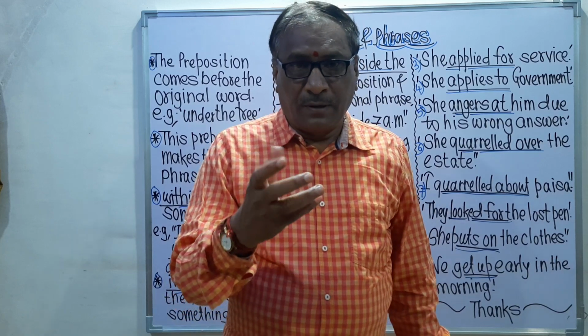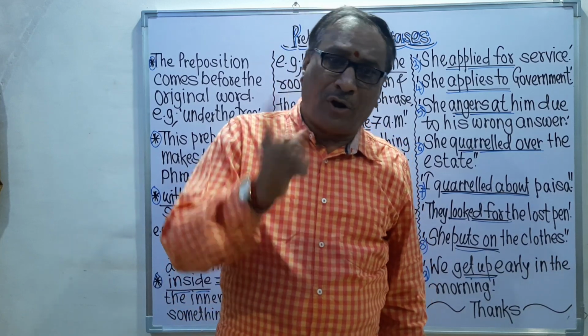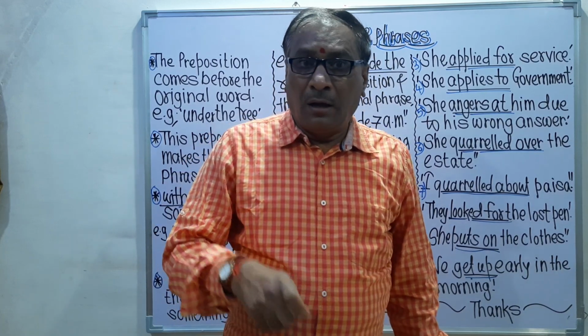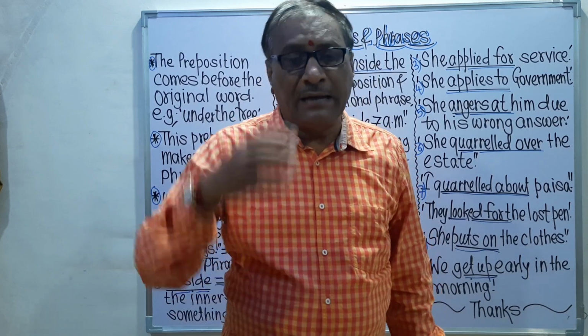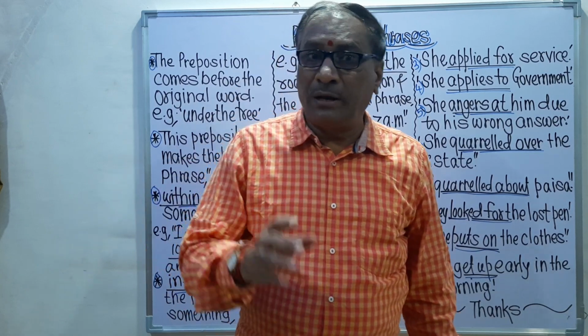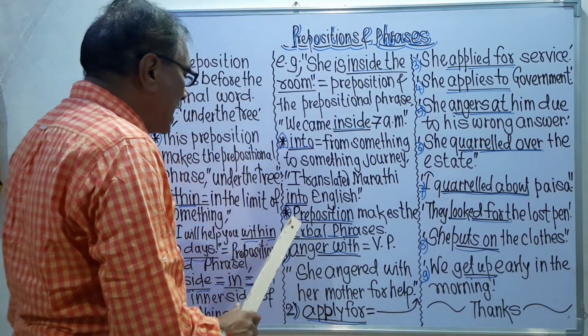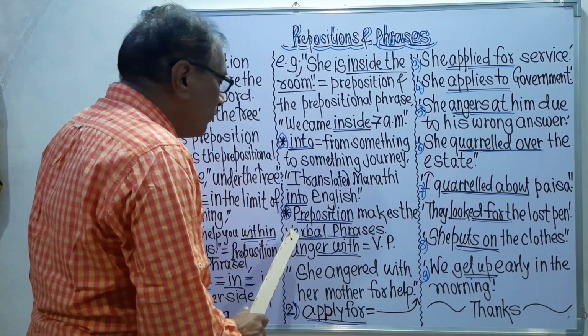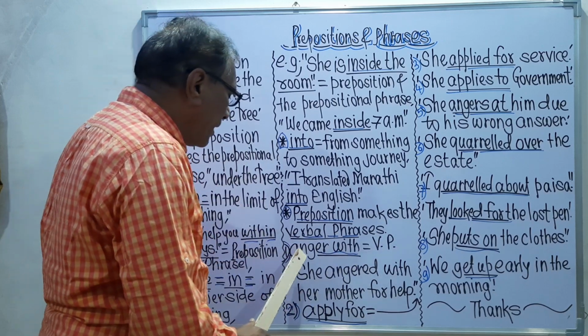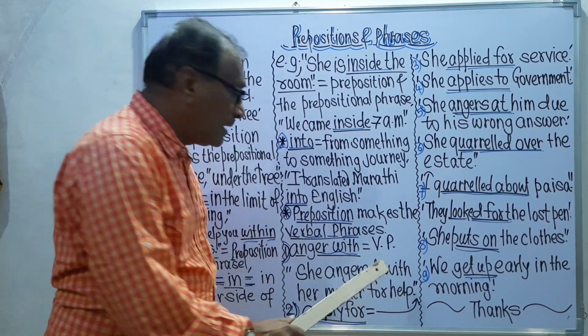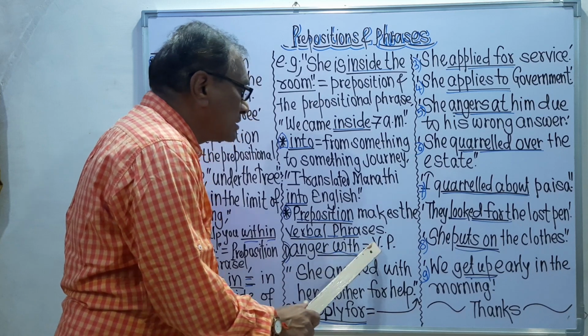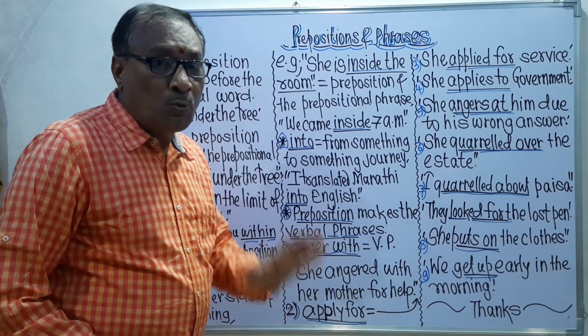The main is the verb, and from that verb the phrase is made, and that phrase is made with the preposition. That's why the explanation is that the preposition makes the verbal phrases. For example, anger with is the VP. VP means verb phrase.